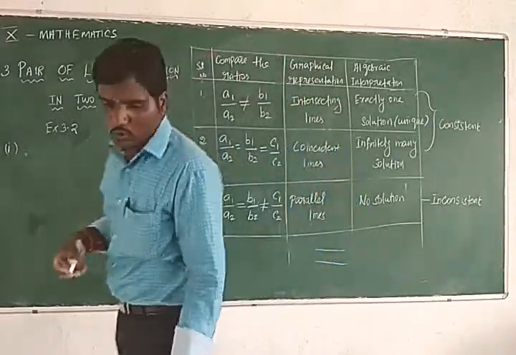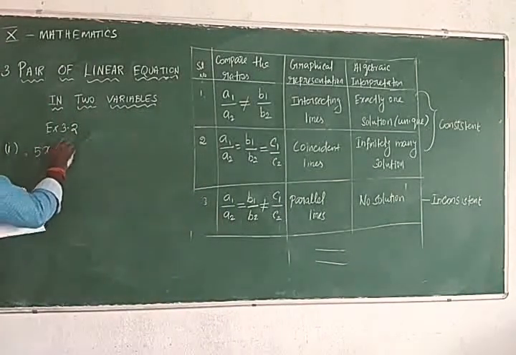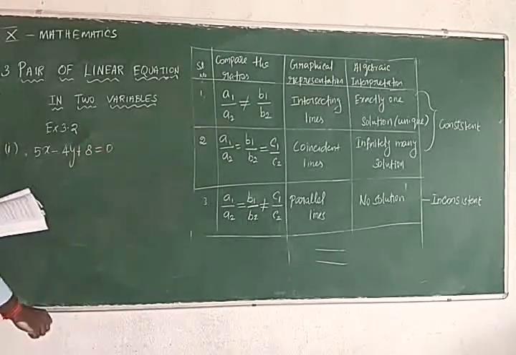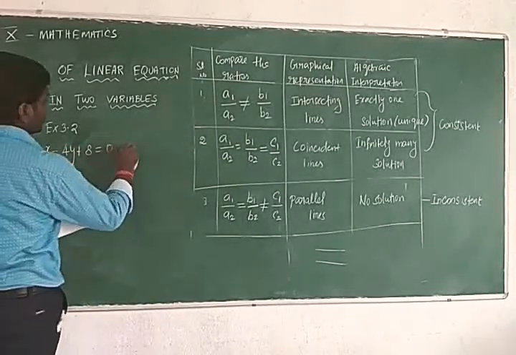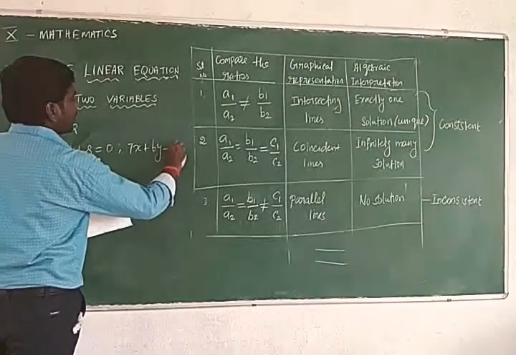Right, first one: 5x minus 4y plus 8 is equal to 0. Another equation: 7x plus 6y minus 9 is equal to 0.